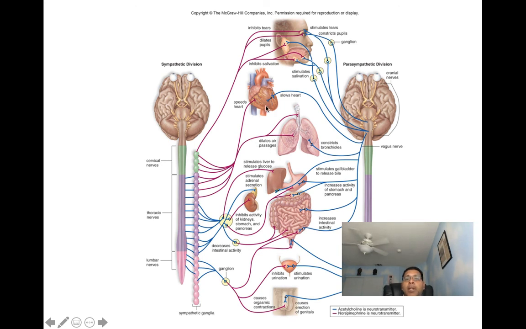And now, the parasympathetic division, you can see it does the opposite. It's going to stimulate tears. It constricts the pupils. It's going to slow the heart. It's going to constrict the bronchioles. So you can see, again, you're always in one state or the other. So you have to be able to understand what happens in relation to each of these organs if sympathetic activation occurs, and what happens in case parasympathetic activation occurs.